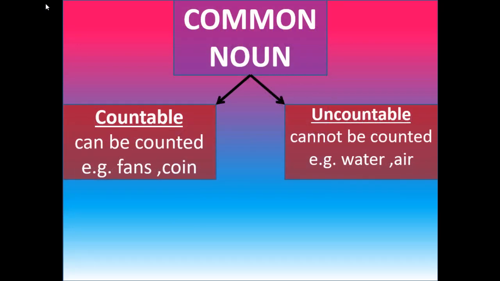Students, common nouns can be categorized into countable and uncountable nouns. Countable nouns are those nouns that can be counted like fan, coin. We can count one fan, two fans, etc. In the same way, coin can be counted as two coins, three coins, etc. While uncountable nouns can't be counted like water, air. We can't count one water, two water, and in the same way we can't count air.